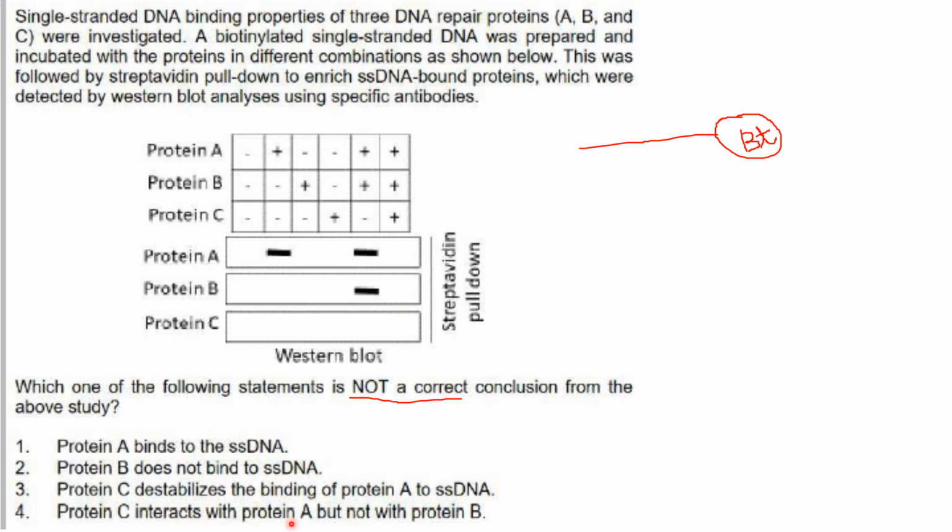Protein C interacts with protein A but not with protein B. If that was the case, when C was added, you should have got a band over here in this lane. But that is not present. So 4 is the incorrect statement, and they have asked for the incorrect statement. So 4 is your answer.